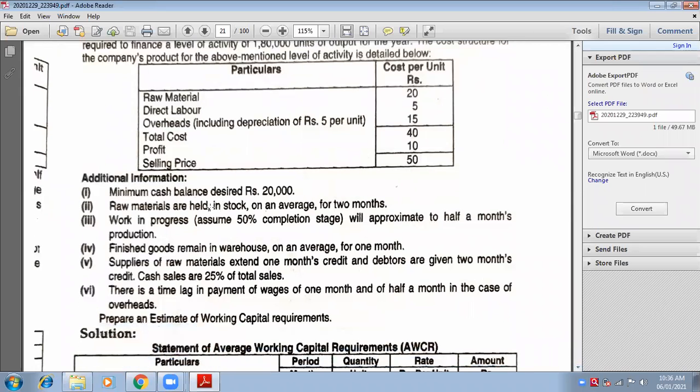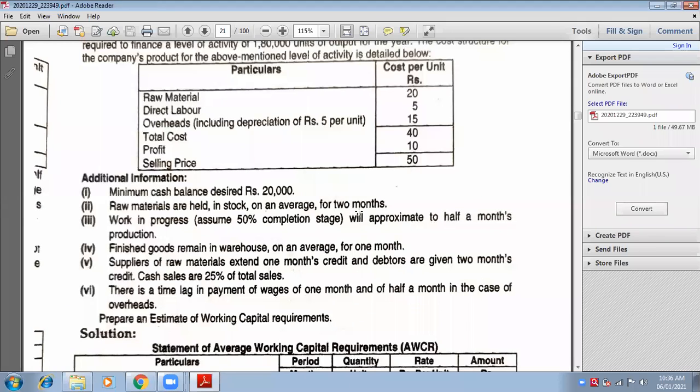Now, see, some adjustments are given. Minimum cash balance is required, desired is 20,000. I told you cash balance will be given in the question. Raw material is held in stock on an average for 2 months. What is this? Raw material held in stock.